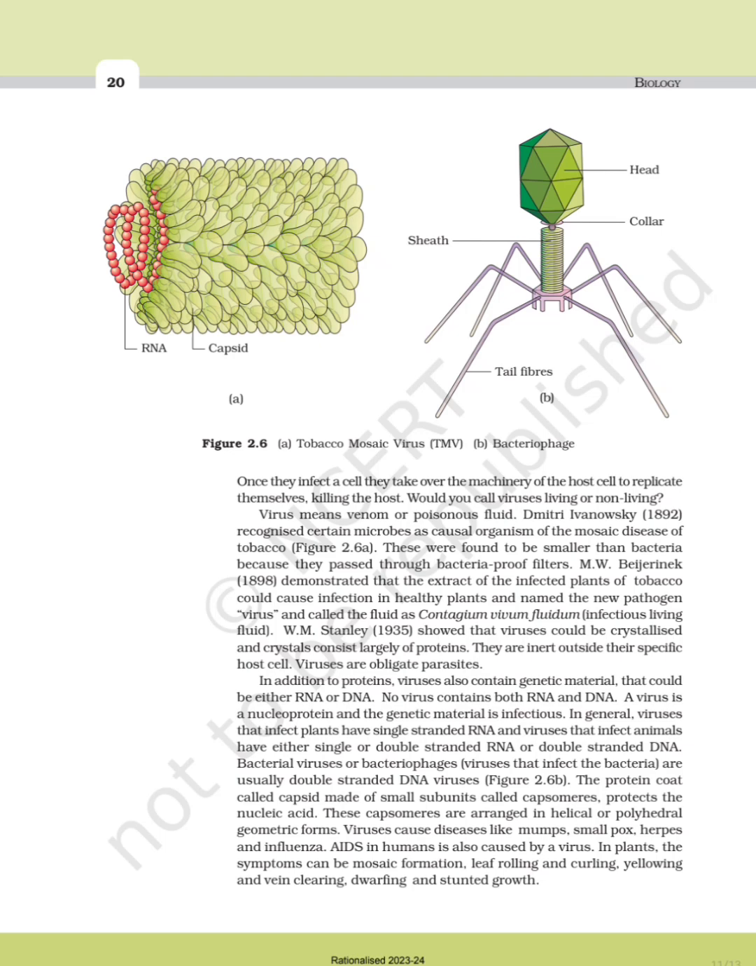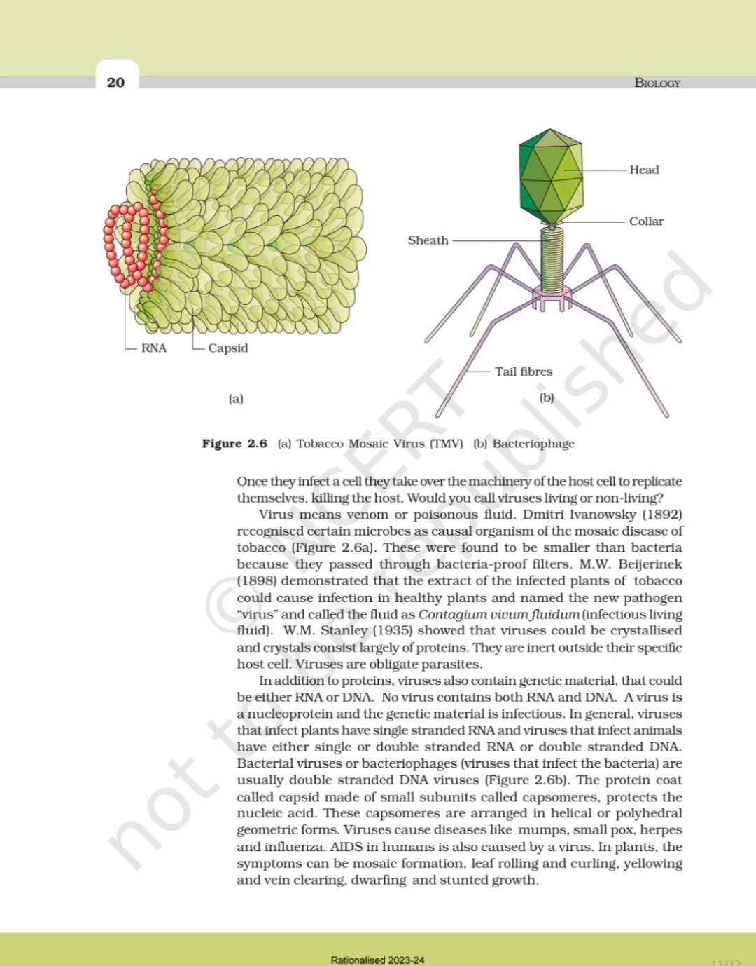Dmitri Ivanovsky in 1892 recognized certain microbes as causal organisms of the mosaic disease of tobacco. These were found to be smaller than bacteria because they passed through bacterial-proof filters. M.W. Beijerinck in 1898 demonstrated that the extract of the infected tobacco plants could cause infections in healthy plants, named the new pathogen virus, and called the fluid Contagium vivum fluidum, infectious living fluid.